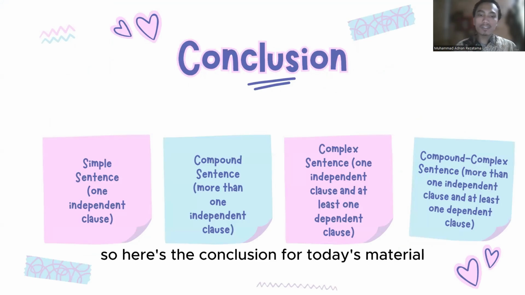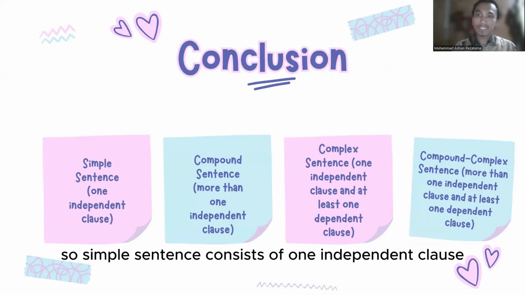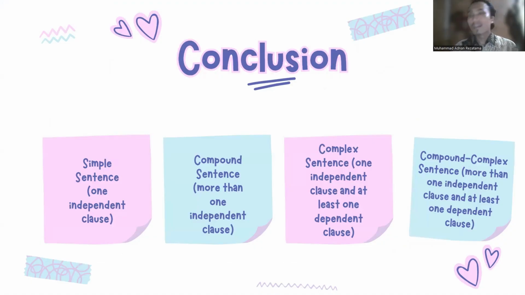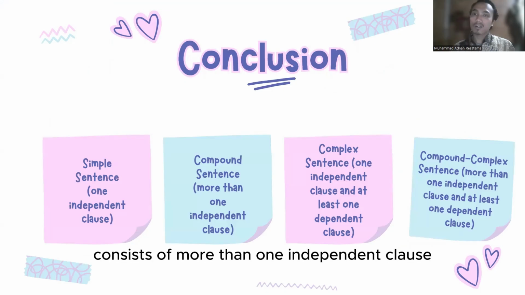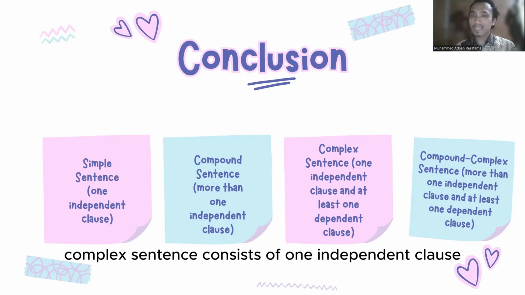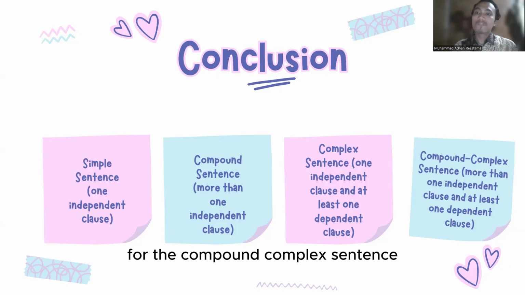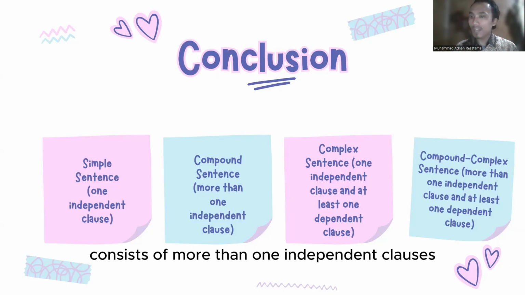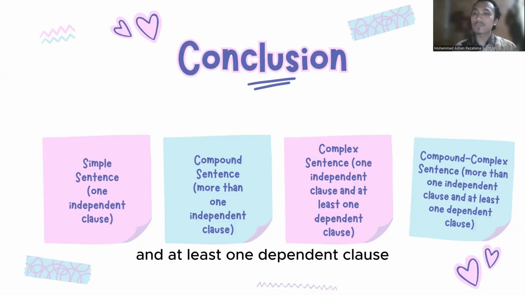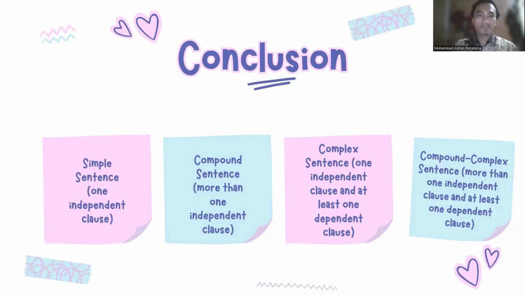So here's the conclusion for today's material. Simple sentence consists of one independent clause. Compound sentence consists of more than one independent clause. Complex sentence consists of one independent clause and at least one dependent clause. Compound complex sentence consists of more than one independent clause and at least one dependent clause.